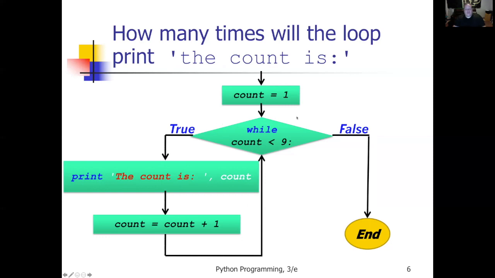Diamonds are decisions, and these rectangles are where it executes a statement in your program. And the arrows show the flow of logic. So count is 1, it prints it, it increments it, count is 2, 3, 4, 5, 6, 7, 8. Come back up, count equals 9, this is false, ends the loop.